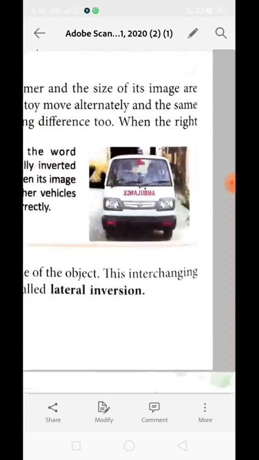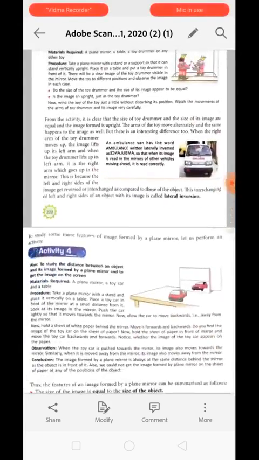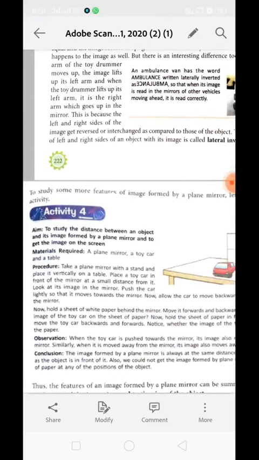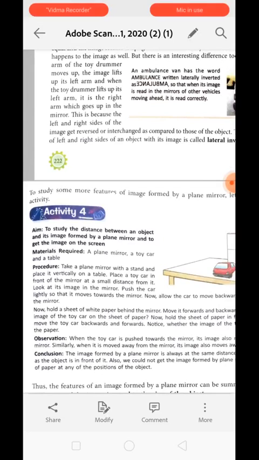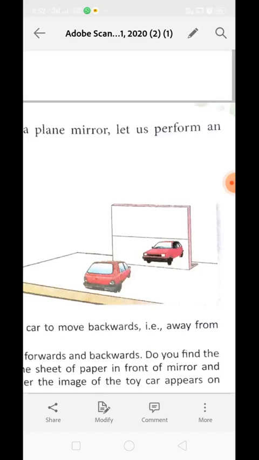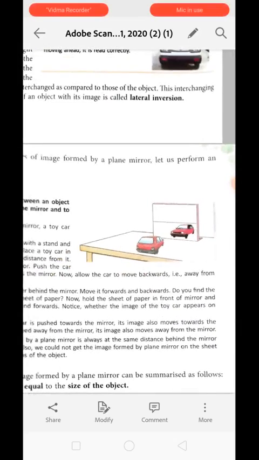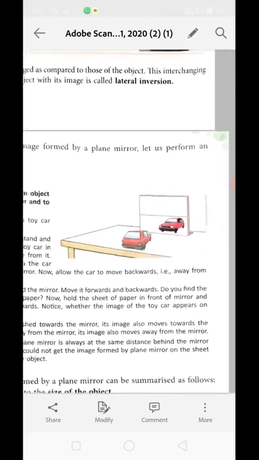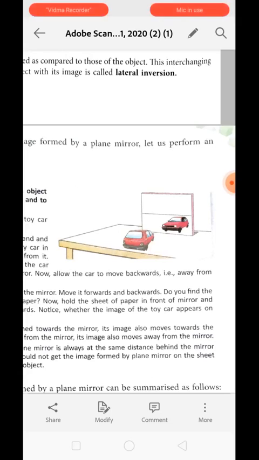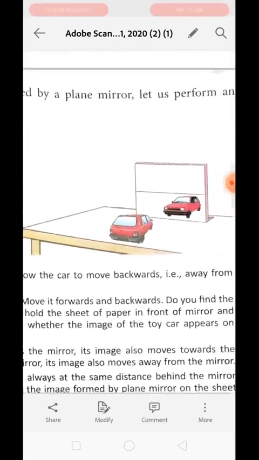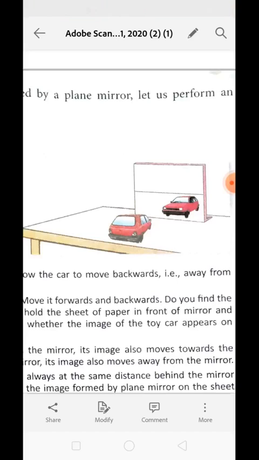Understood? Now we have to perform activity number 4 to study the distance between the object and its image formed by the plane mirror, and to see whether the image can be obtained on a screen. To perform this activity we need a plane mirror, a toy car and a table, just as shown in the figure. Now we will take a plane mirror with a stand and place it vertically on the table. Now we will place a toy car in front of the mirror at a small distance from it. Now look at the image in the mirror. Push the car lightly so that it moves toward the mirror. Now allow the car to move in the backward direction, meaning away from the mirror.